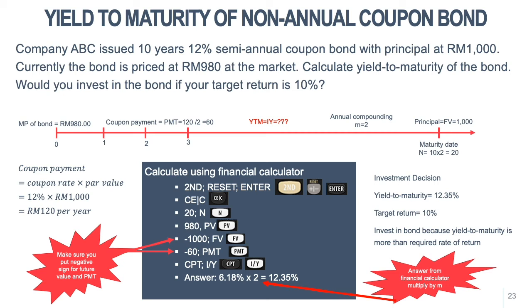Future value, you put the principal, negative 1000, PMT, negative 60, compute IY, you get 6.18% times 2, so you get 12.35%. So to make the investment decision, you compare the YTM of 12.35% with your target return of 10%. Basically, you should invest in the bond because the yield to maturity is more than the required rate of return.